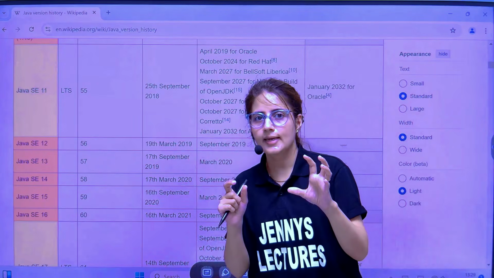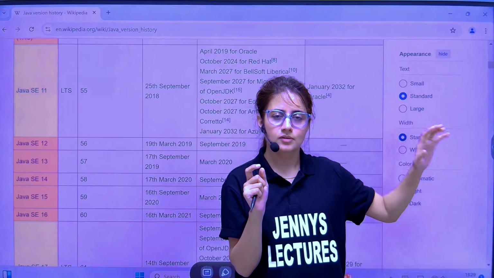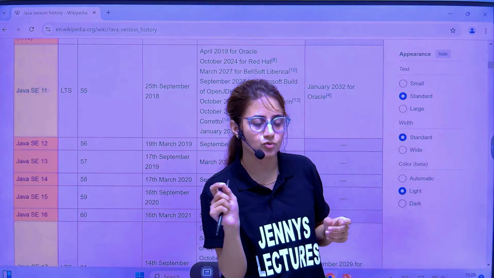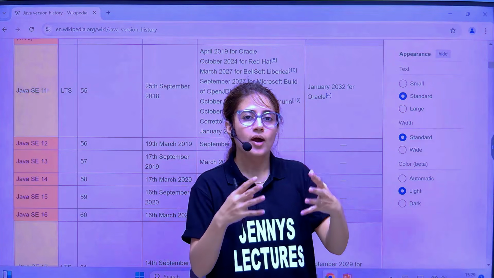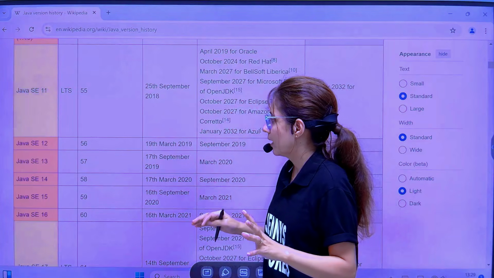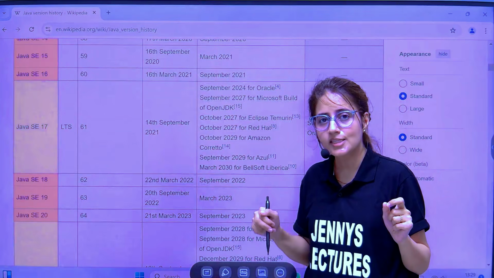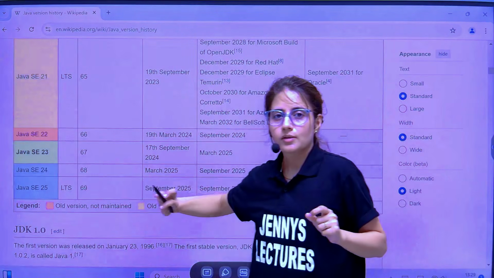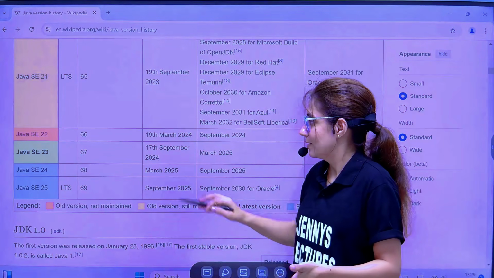See, Oracle is the owner of Java. At first, Java was created at Sun Microsystems. And who is the creator of Java? James Gosling. So James Gosling is known as the father of Java. But now Oracle acquired Sun Microsystems, and now Oracle is the owner of Java, right? Okay. The latest is Java 23, which was released just recently, in September 2024, right?